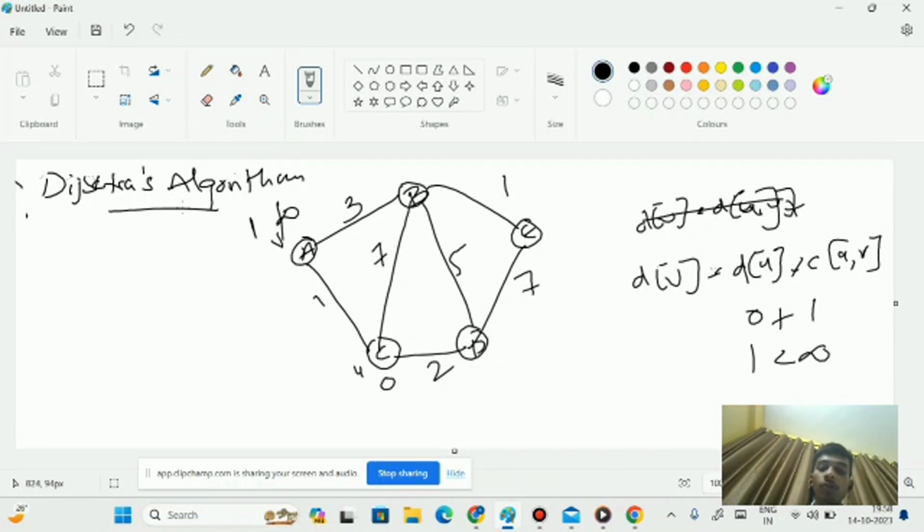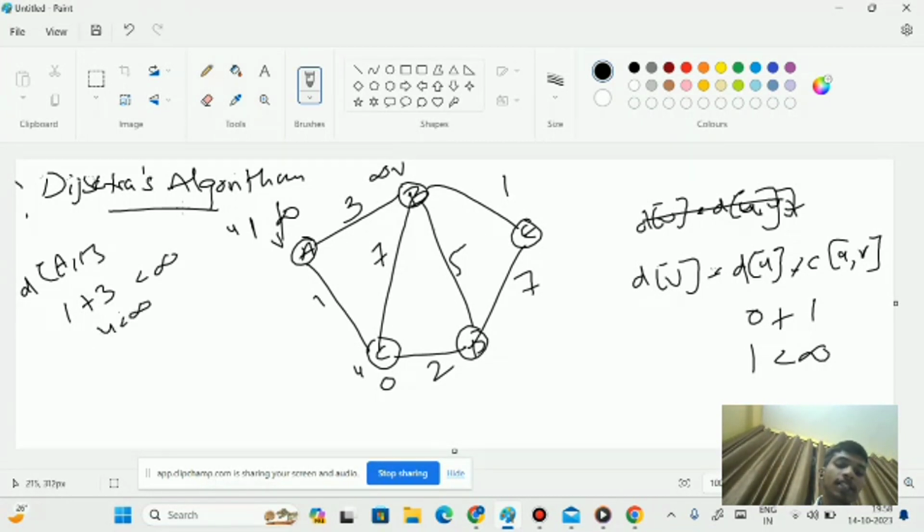Again, now I want to find the distance at point B, from A to B. Now I'll take this as u and this as v. Again the same: 1 plus 3, and I take this as infinite. 1 plus 3 is 4, which is less than infinite, so I cut infinite and place 4.